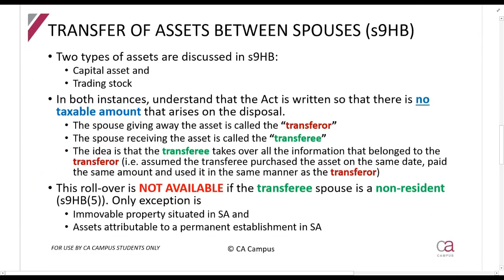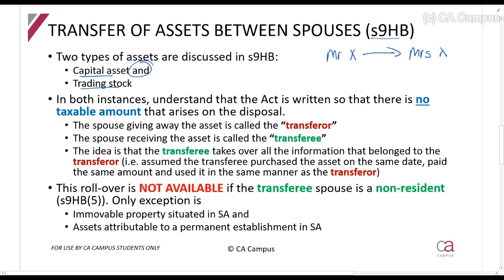So basically what section 9HB is, this is if Mr. X married to Mrs. X and an asset is transferred from Mr. X to Mrs. X, or the other way around. The assets that can be included here, capital assets and trading stock. So capital assets is part of the Eighth Schedule, and trading stock is part of the Income Tax Act. That's why they've moved it here, so it can cover both.